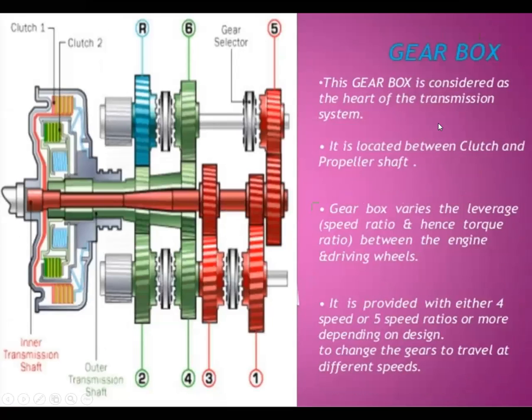And the gearbox. Gears are changed by operating the clutch. Without operating the clutch, if gears are changed, then the gearbox will be damaged. That is why the clutch must be engaged while changing gears. These are the gears: first gear, second gear, third gear, fourth gear, right? When the first gear is operating, it provides more torque. When the last gear is operating, it requires less torque. So depending on the gear changes, the torque generated in the engine varies.